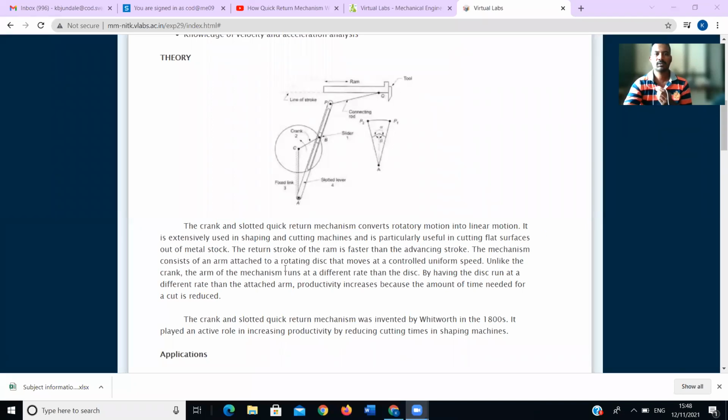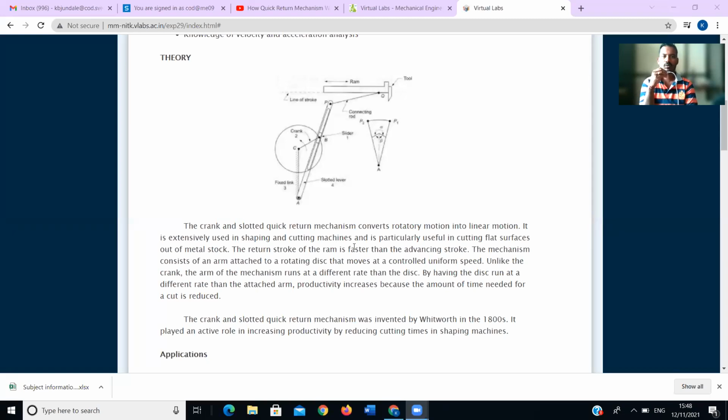Next, this crank and slotted quick return mechanism converts rotary motion into linear motion. It is extensively used in shaping and cutting machines. Here it converts the rotary motion into linear motion, and mostly these mechanisms are used in our shaping or cutting machines. जे काही शेपिंग आणि कटिंग मशीन आहे त्यामध्ये यूज केले जातात, and it is particularly useful in cutting flat surfaces out of metal.